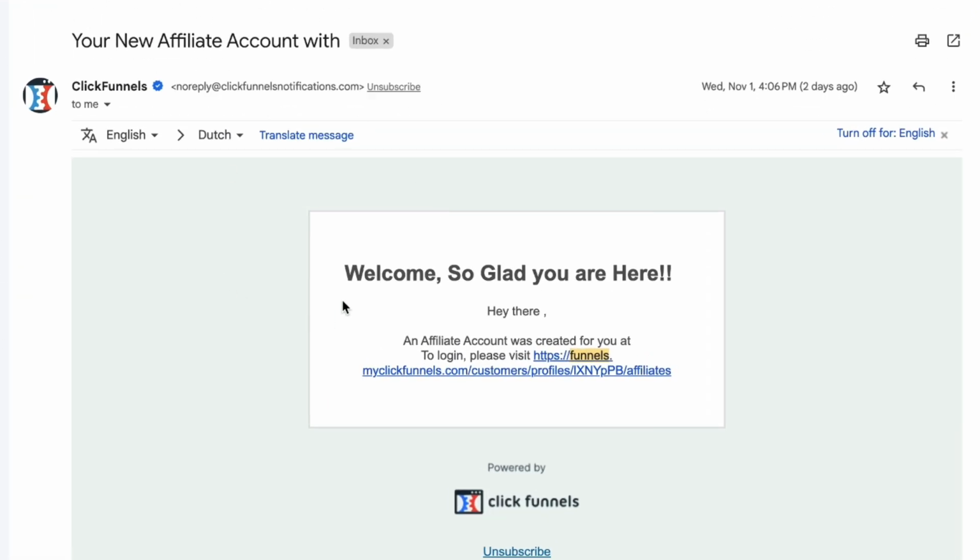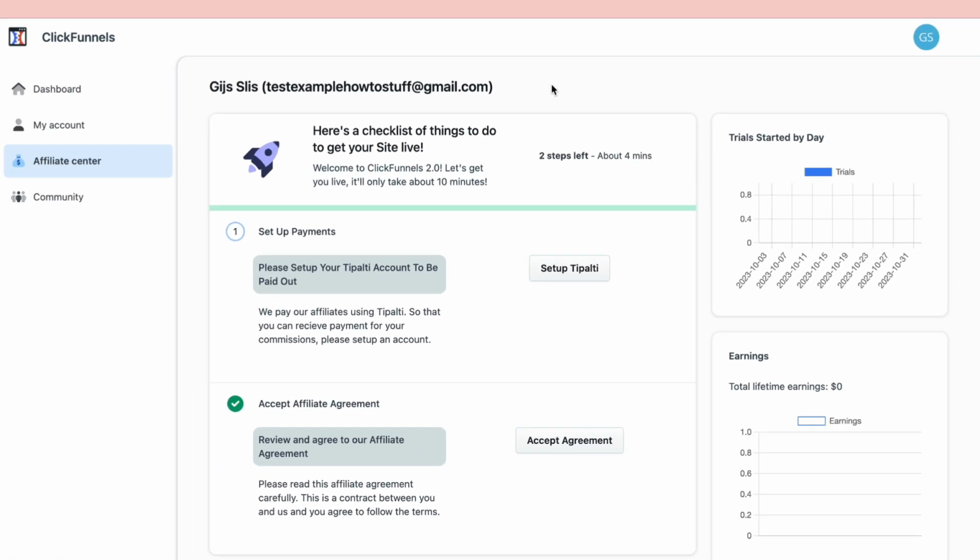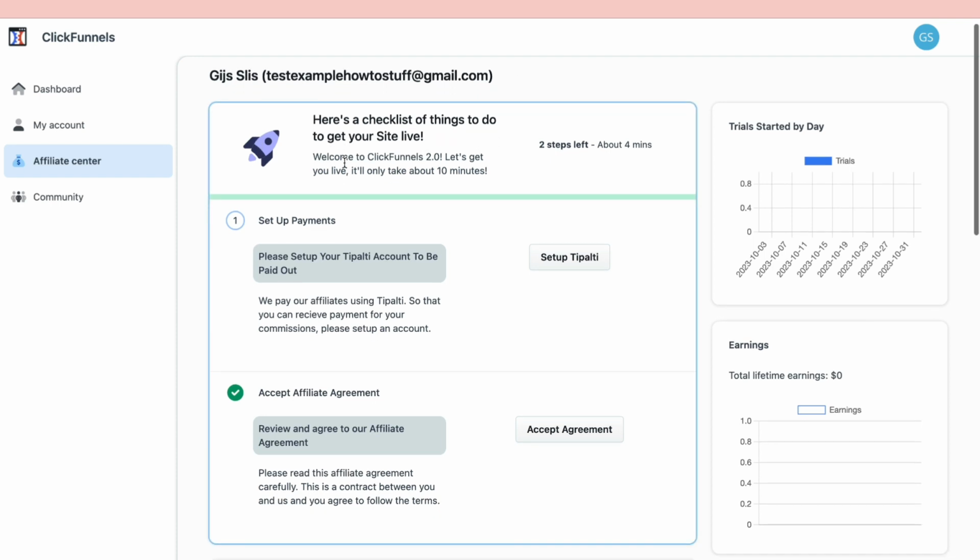This is what the email will look like, your new affiliate account with ClickFunnels. Then you have this link right here, and when you click on this link, it will log you into your account. So this is what the ClickFunnels affiliate center looks like. You will see a checklist of things to do to get your site live. You need to set up payments and accept the affiliate agreement. So just make sure you accept the agreement and set up the payments right here.